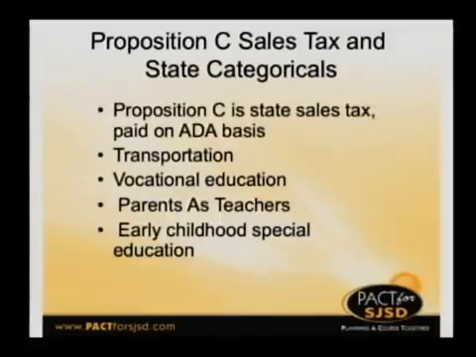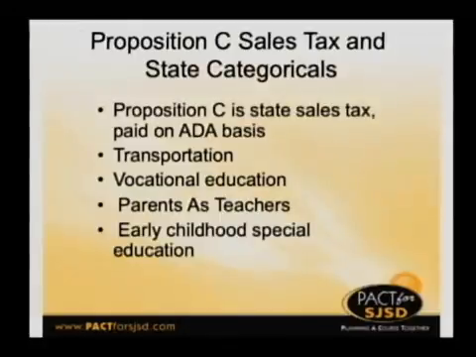The next pieces of revenue to talk about are the Prop C sales tax, which is about 8.4%. And this is one of those that we are seeing declines. The number for 09-10 will probably be around $330,000, yes, less than the year before. And we expect that to be pretty flat in 10-11. So you think about purchases and sales tax, that would be what you would expect with the economy.